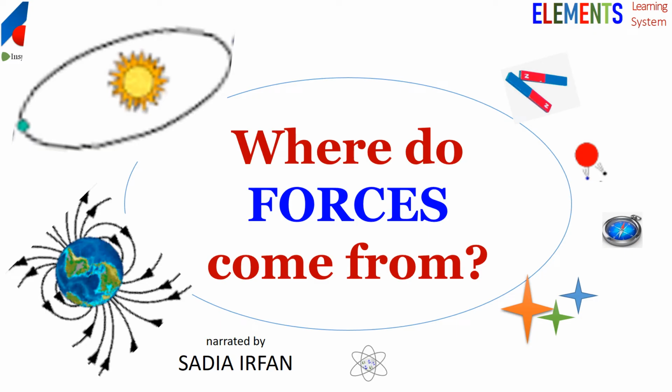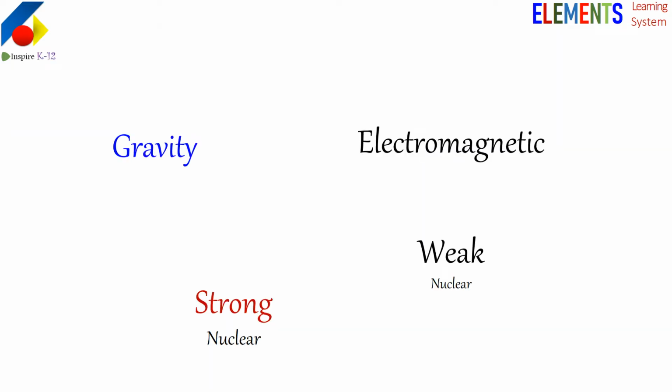Where do forces come from? For example, forces of attraction, repulsion, friction, and forces between magnets. And we need to know what keeps everything in the universe together. We know there are four types of forces: gravity, electromagnetic force, strong nuclear force, and weak nuclear force.